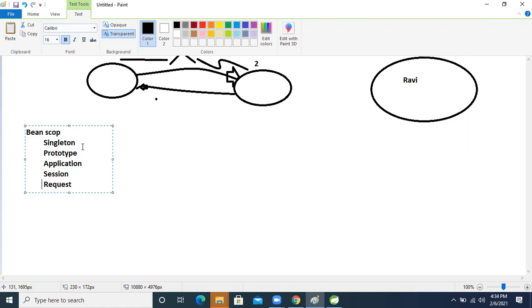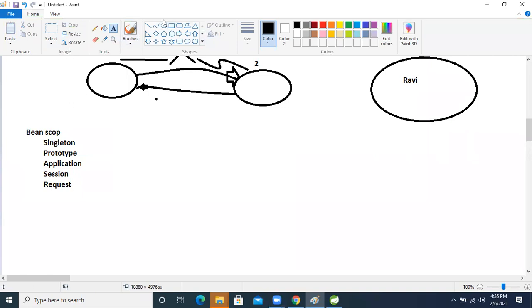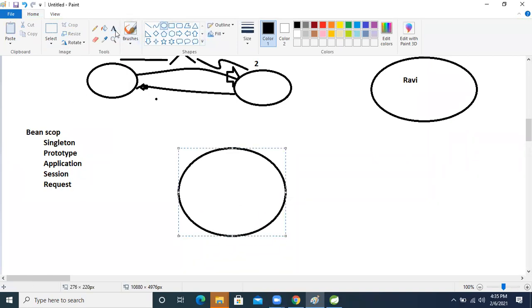But now I'm explaining singleton and prototype, because we are explaining the correlated things. Singleton means thread safe. Just now you asked, right? I will show that thread safe. Okay, don't worry, I will take care. So singleton and prototype I will explain here, and when I start Spring MVC, at that time I will explain application, session and request, these three scopes. Now, singleton means this is our bean object, right?